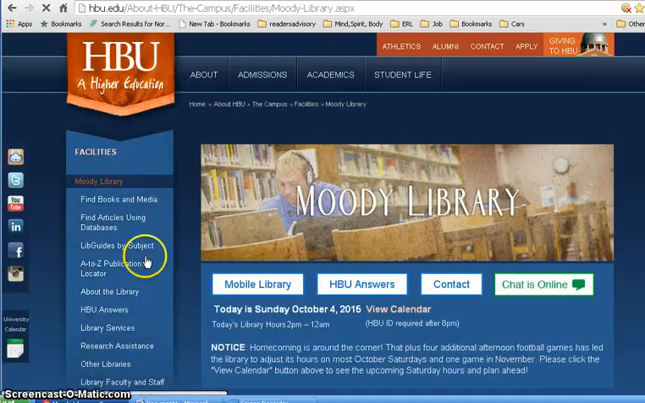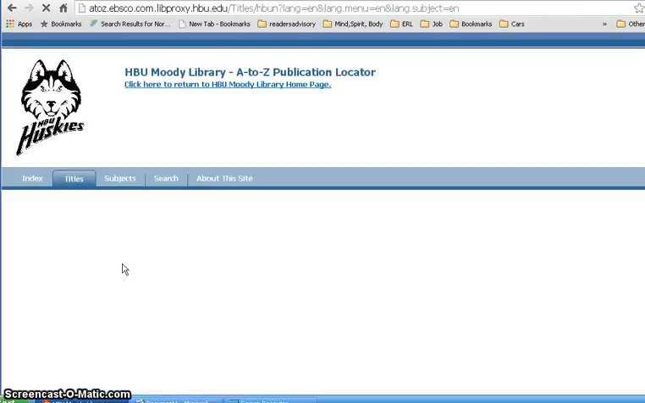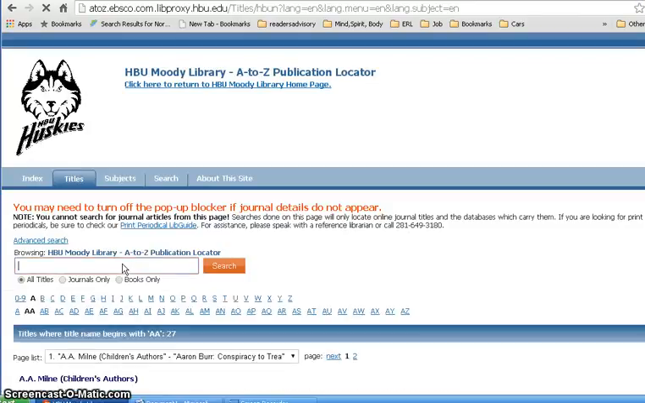There we go, hbu.edu/Moody. And I'm clicking on this A to Z publication locator on the left side. I'm looking for a journal and hoping it's online. It's 1983, which is, you know, older than we've had the internet, but that's okay. A lot of these databases go back further than 1995. So I'm going to go ahead and paste this in here, the journal name, and I'm going to search.